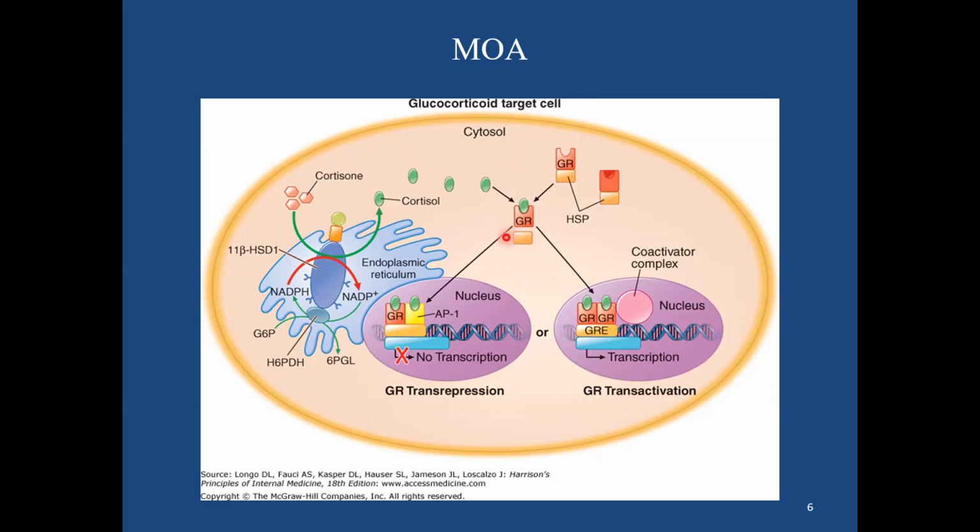Sometimes it may bind to a glucocorticoid responsive element which inhibits the transcription of genes responsible for most of its anti-inflammatory and immunosuppressive property, which we call transrepression.